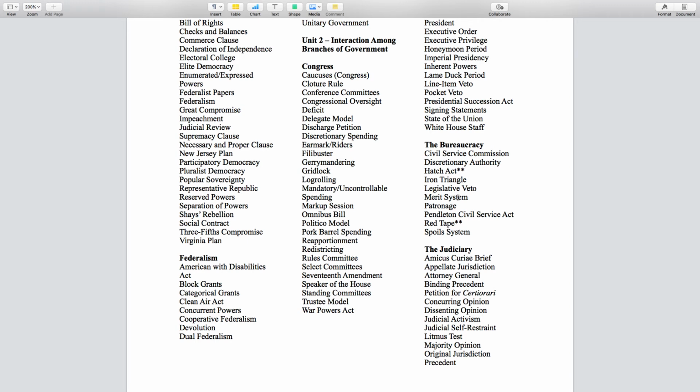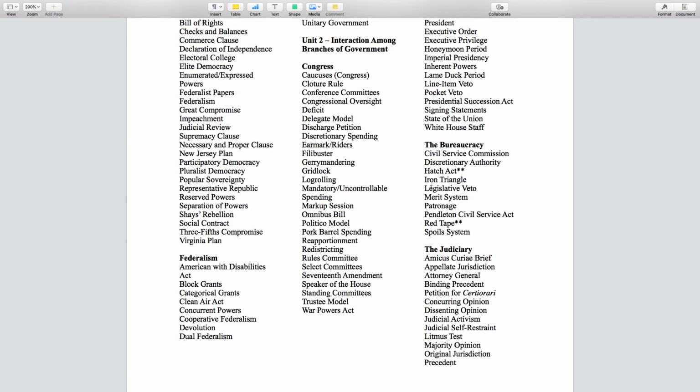All right. The Hatch Act, I highly doubt it shows up. This just simply means that if you are appointed to one of these positions, you can't use that position in a political manner. You can't use your position to try and influence an election. So if you work for the EPA, you can't just use your position at the EPA to try and get the person you want elected. Okay, that's the Hatch Act. The Iron Triangle, I'm going to go over in a later video, kind of like a wrap-up video. I don't think it shows up because it includes interest groups, and interest groups are a part of Unit 4. I usually teach it with interest groups, so hang tight on that.